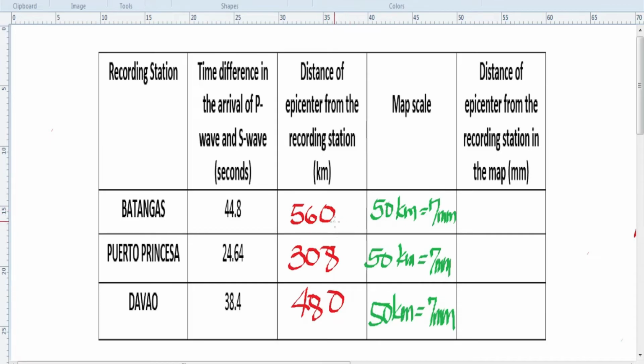So how do we convert 560 kilometers to millimeters? That's simple. We will just use the map scale.